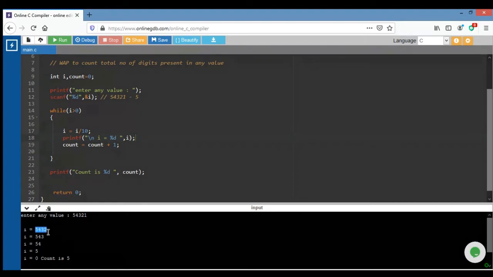After dividing, I becomes a 4-digit number, then a 3-digit number, then 2-digit, 1-digit and 0. After that it becomes false. So we can also write the condition I not equals to 0. Now it's clear.